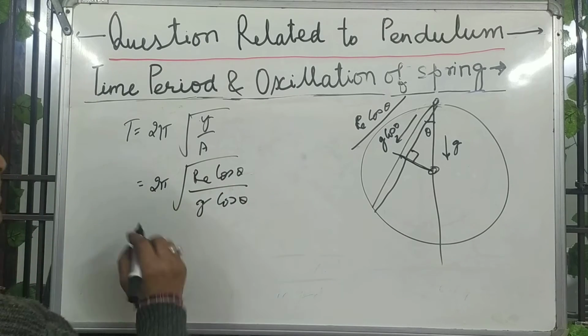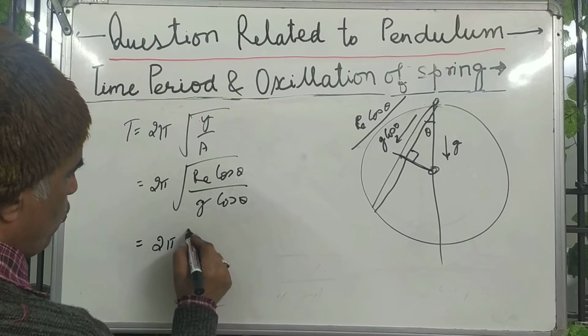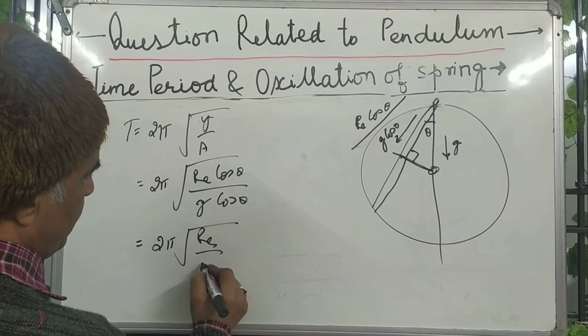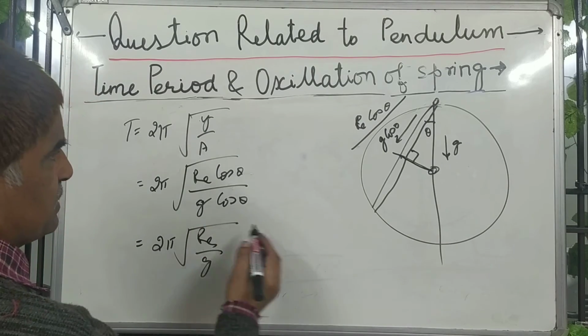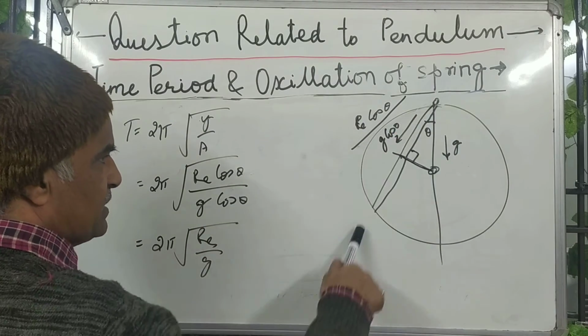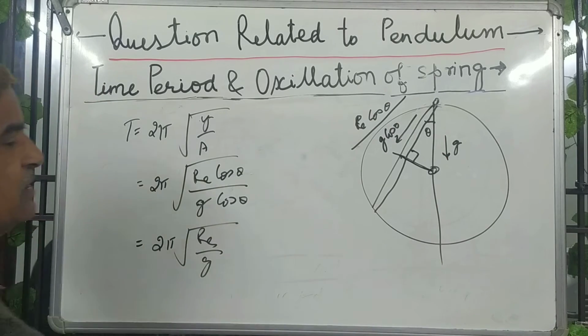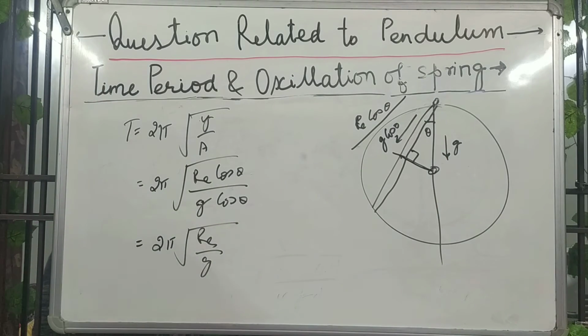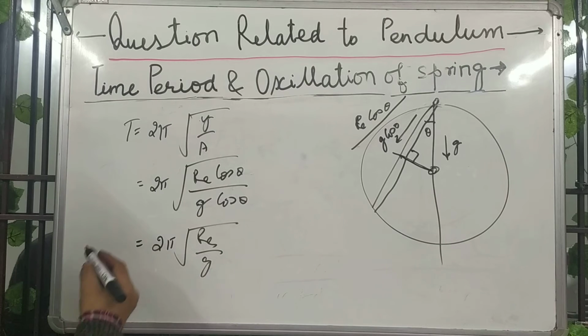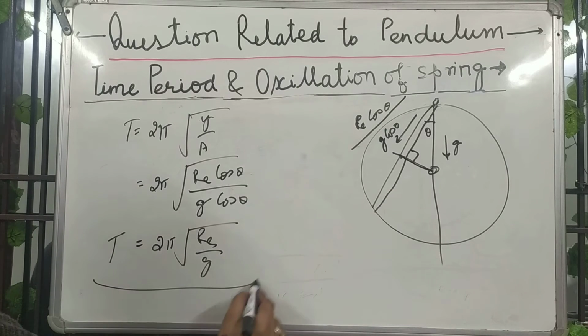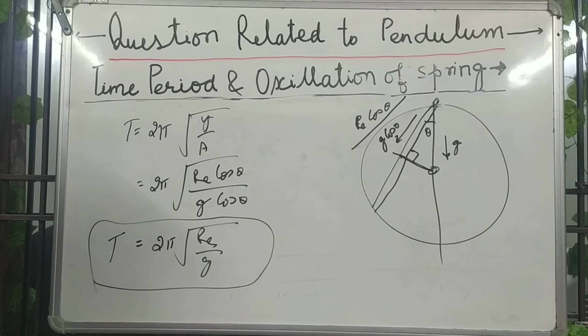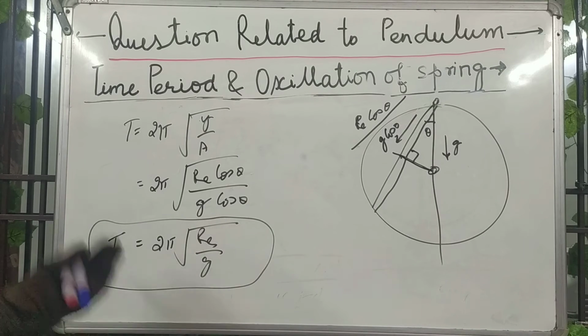Cos theta and cos theta cancel. This is 2 pi root Re upon g. Meaning, whether the oscillation is along this or along this, there is no change in the time period. The time period value is the same. So these are SHM oscillations, and you are getting the time period in tunneling of the earth.